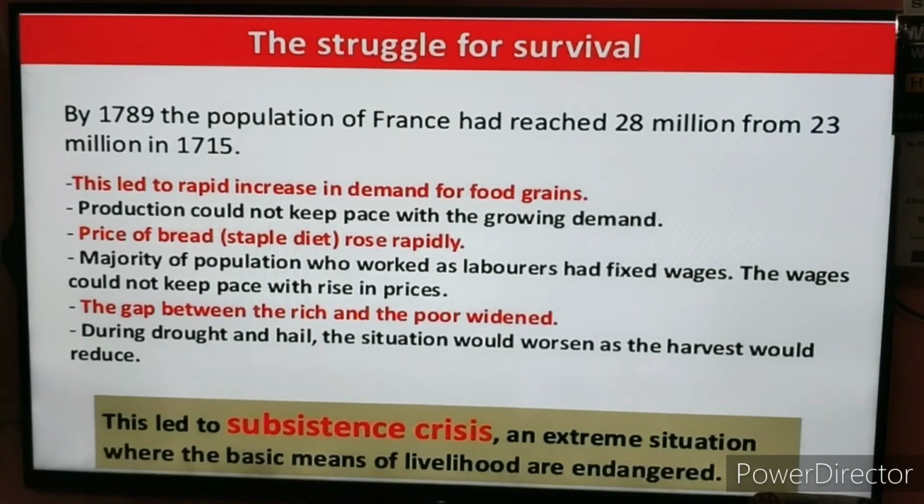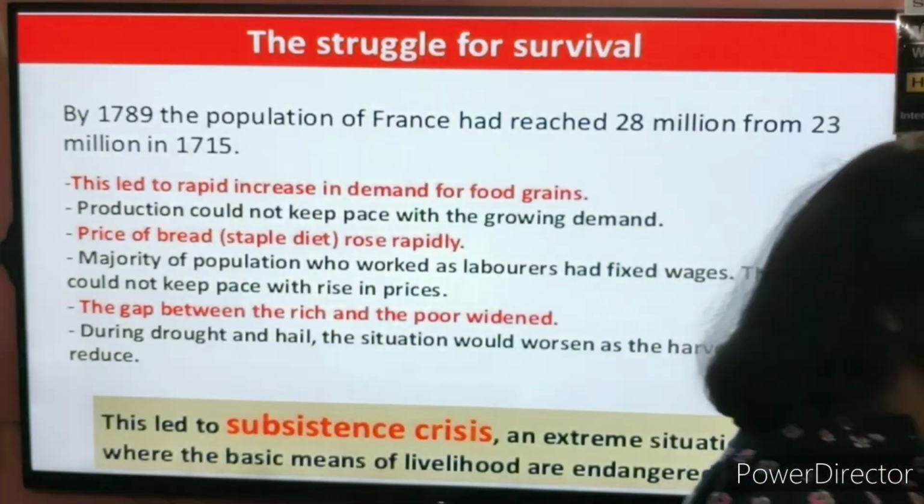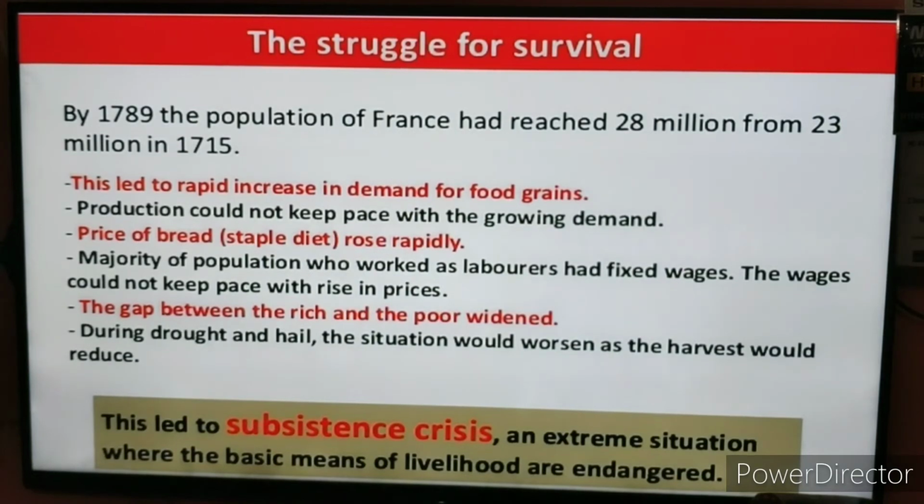He is not able to get the basic things, and his basic means of livelihood are endangered. So when the basic things of his survival are in danger, then that situation is known as subsistence crisis.